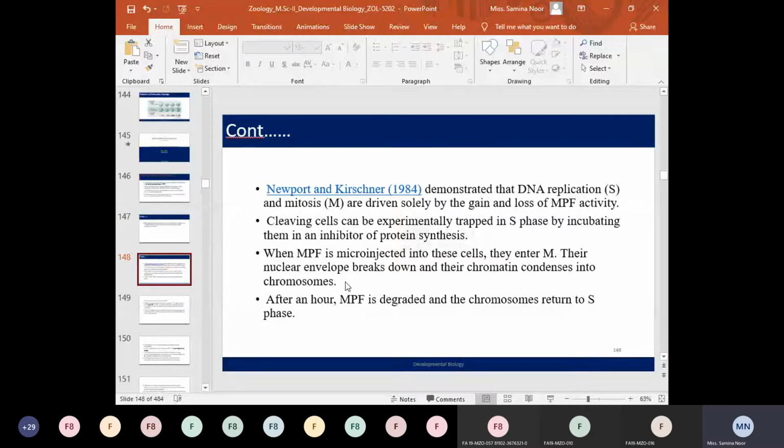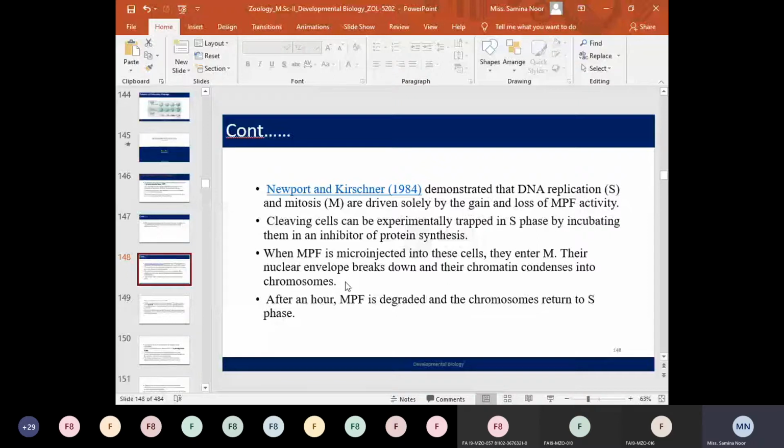The role of MPF was demonstrated by Newport and Kirschner in 1984. They performed certain experiments, and on the basis of their results they demonstrated the role of mitosis promoting factors in DNA replication. According to their experiments, the dividing cells can be trapped in the S phase by incubating them in an inhibitor of protein synthesis.